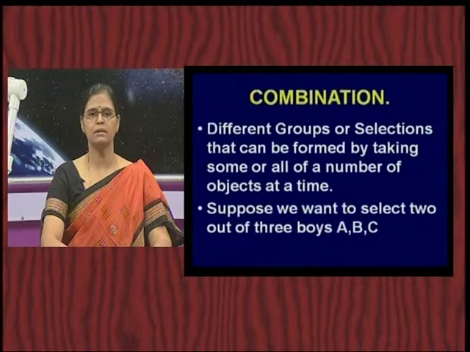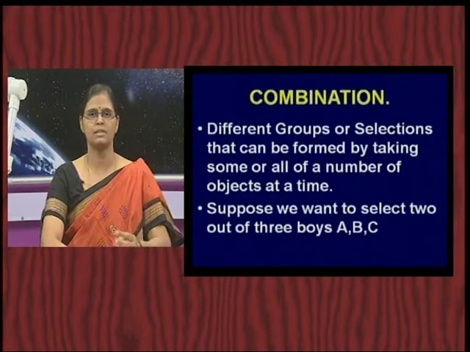Say for example, we want to select 2 out of 3 boys A, B, C. When I mean selection, whether I select A first, B second or B first, A second, that is the same selection, A, B. That is the only difference you will have to note or remember when you are comparing with permutation.